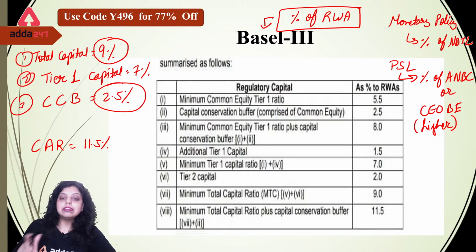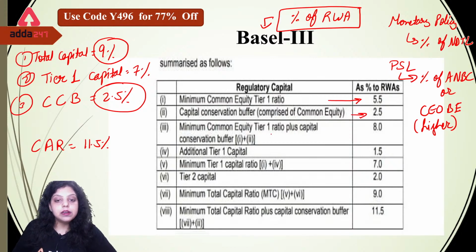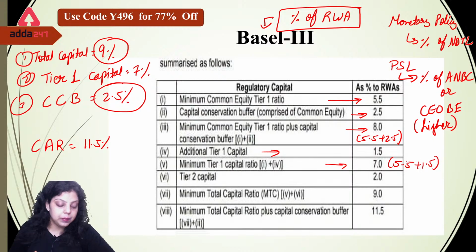Now this is the Basel III recommendation, in which it said that the minimum common equity tier 1 should be 5.5%. Capital conservation buffer should be 2.5%. Minimum common equity tier 1 capital ratio plus capital conservation buffer should be 8%, that is 5.5 plus 2.5. Then additional tier 1 capital should be 1.5. Minimum tier 1 capital should be 7, that is 5.5 plus 1.5 additional tier 1 capital. Then we have to maintain tier 2 capital as 2%.